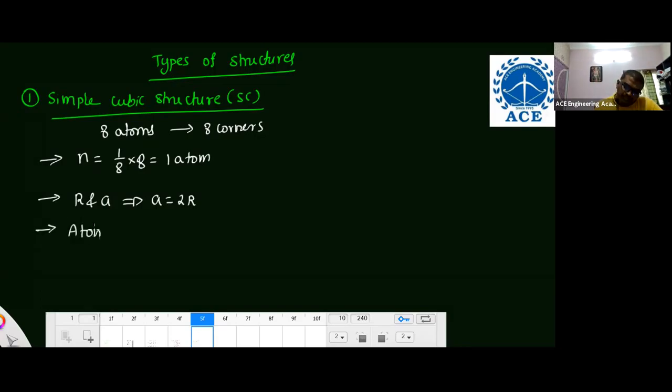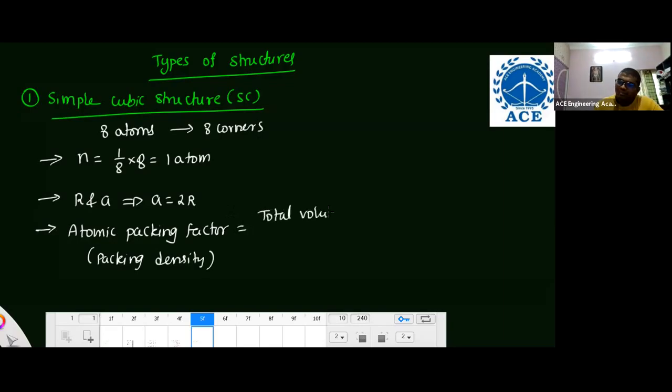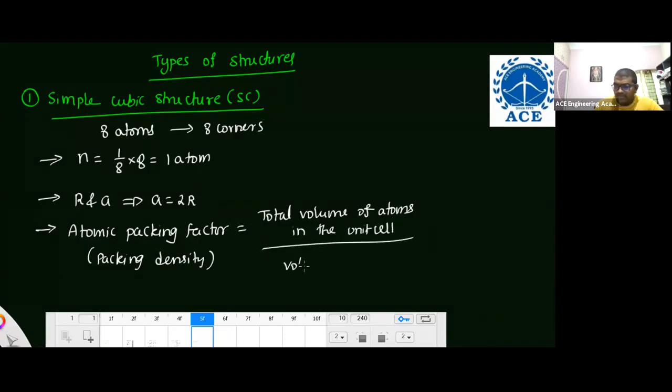Now, atomic packing factor or packing density. Atomic packing factor means the total volume of atoms in the unit cell divided by the volume of the unit cell. So what is the atomic packing factor for simple cubic structure? 0.52, and the empty space is 48%. I am not writing that one here.